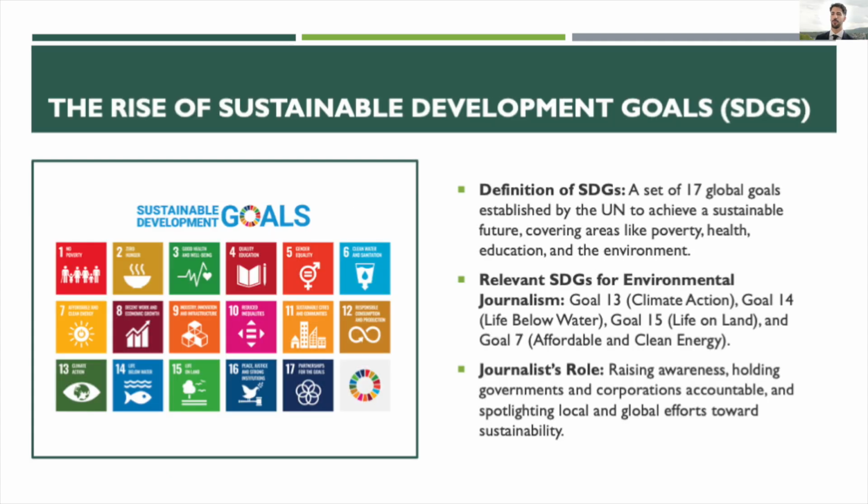The rise of Sustainable Development Goals, SDGs. The Sustainable Development Goals, or SDGs, were established by the UN to create a sustainable future. There are 17 goals in total, covering topics from poverty and health to education and the environment. For environmental journalism, the most relevant goals are Goal 13, Climate Action, Goal 14, Life Below Water, Goal 15, Life on Land, and Goal 7, Affordable and Clean Energy. Journalists play a critical role in holding governments and corporations accountable to these goals and informing the public about progress or setbacks.